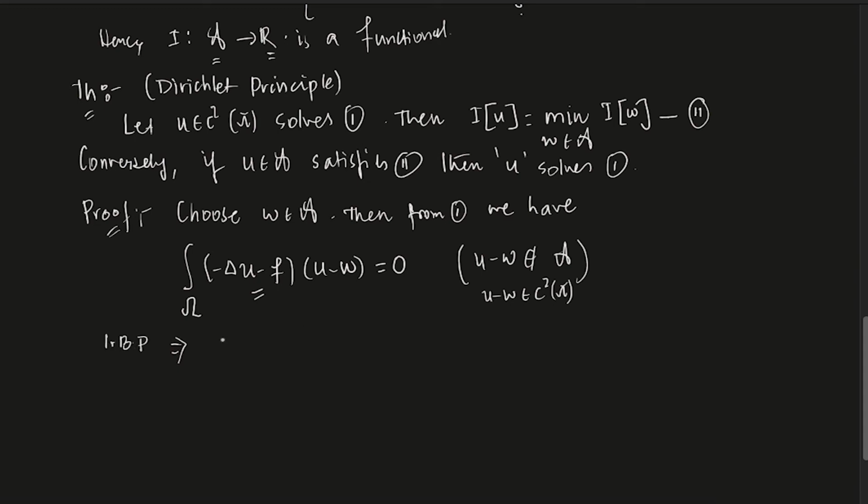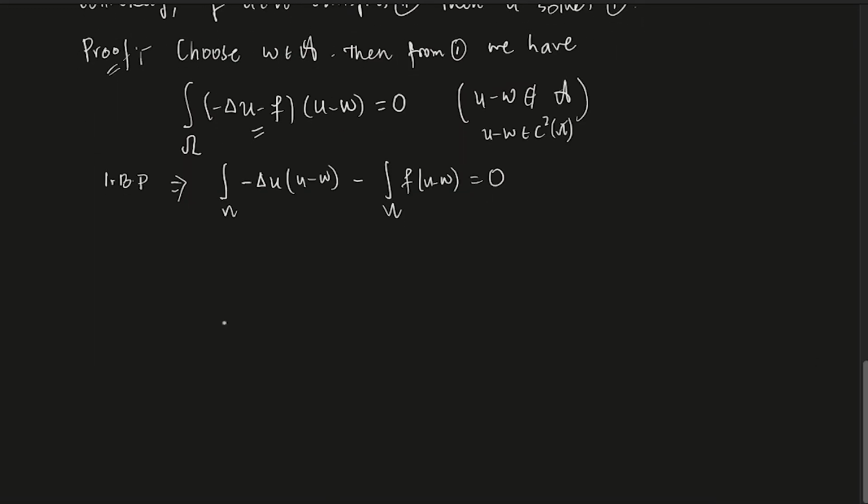If we use integration by parts, what happens? It is the integral over omega of minus Laplacian of u times u minus w, minus the integral over omega of f times u minus w, equals 0. There is a dx in all of this, I'm just forgetting to write it down.